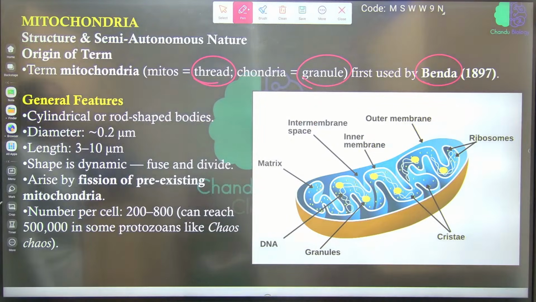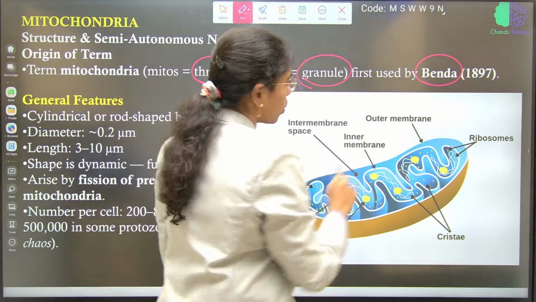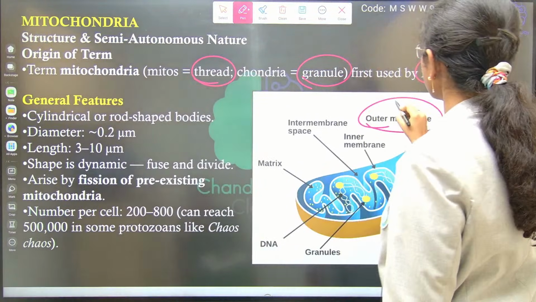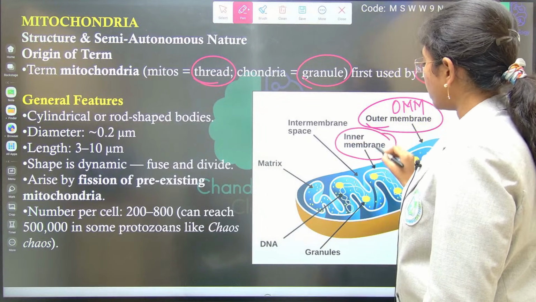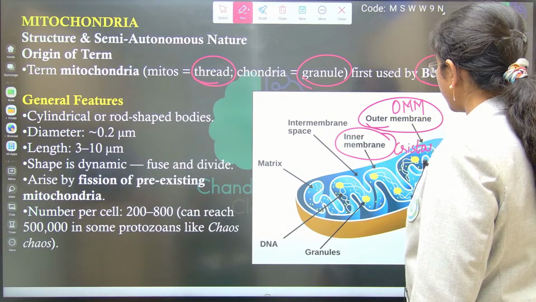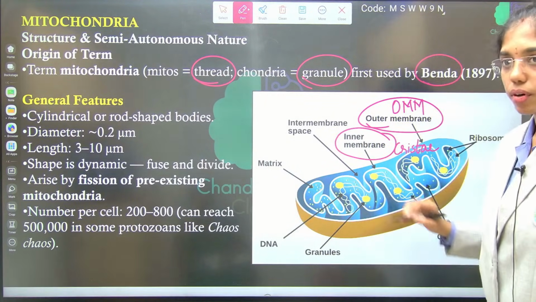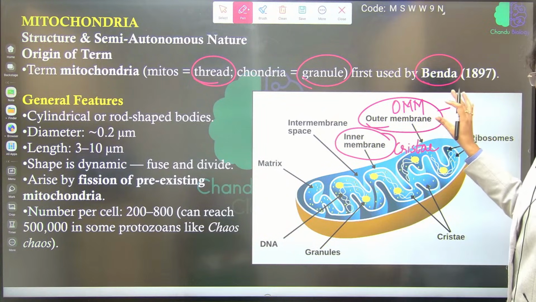If you look into the components of mitochondria, mitochondria will have an outer mitochondrial membrane, and the inner mitochondrial membrane is folded into cristae. Outer mitochondrial membrane is permeable.